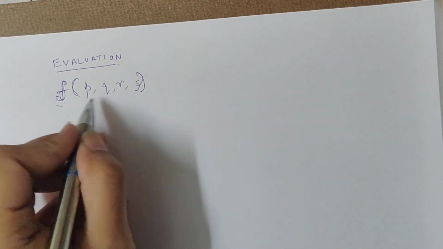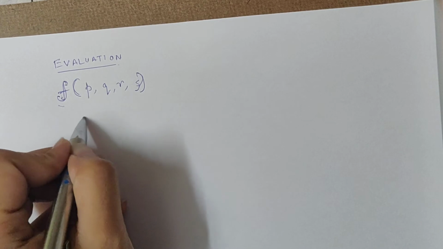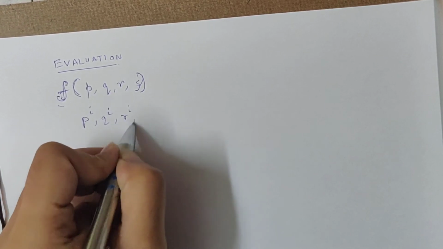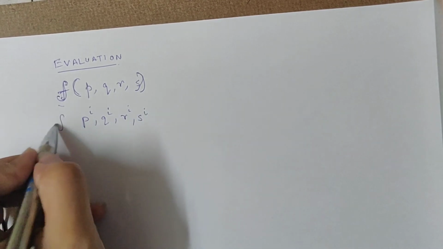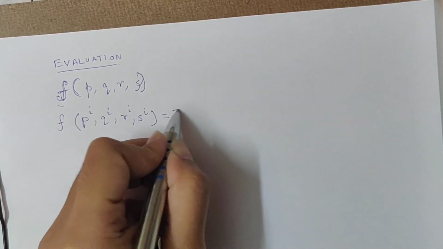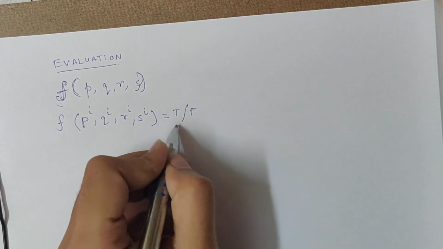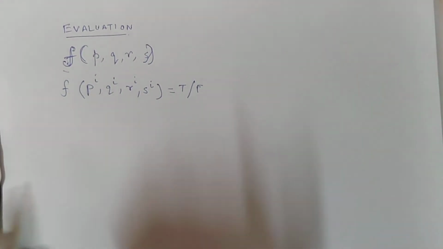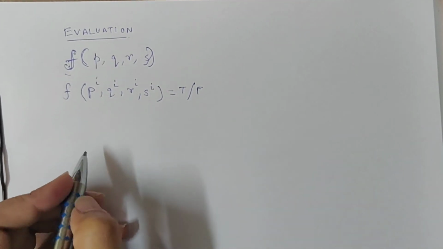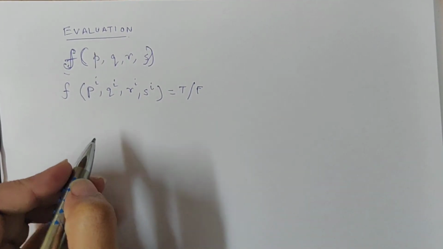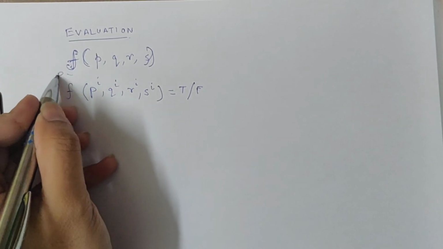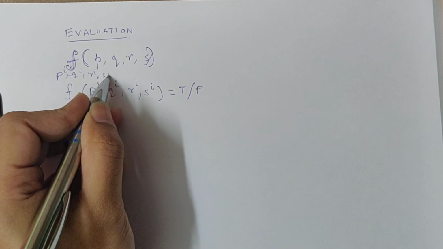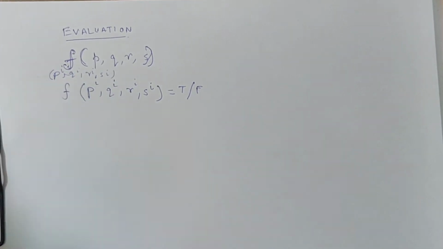So if I do an assignment, then whether it is true or false, this is called evaluation. Now here I have been given the truth value assignments. They are given to me.